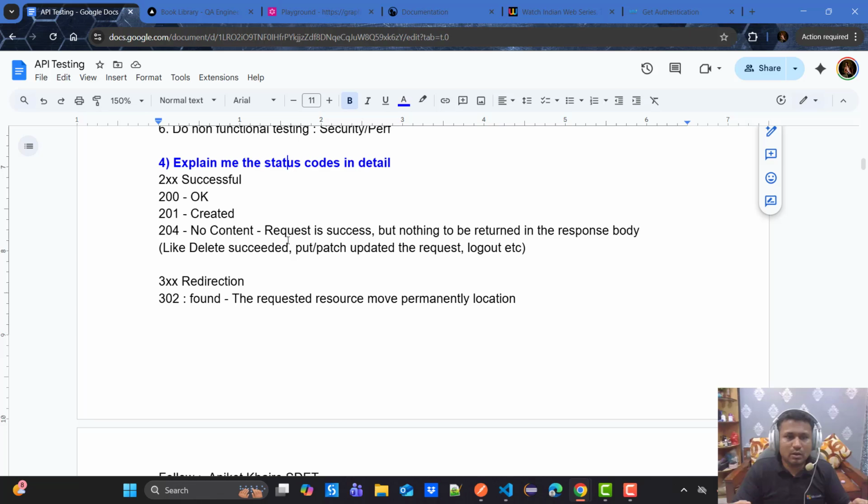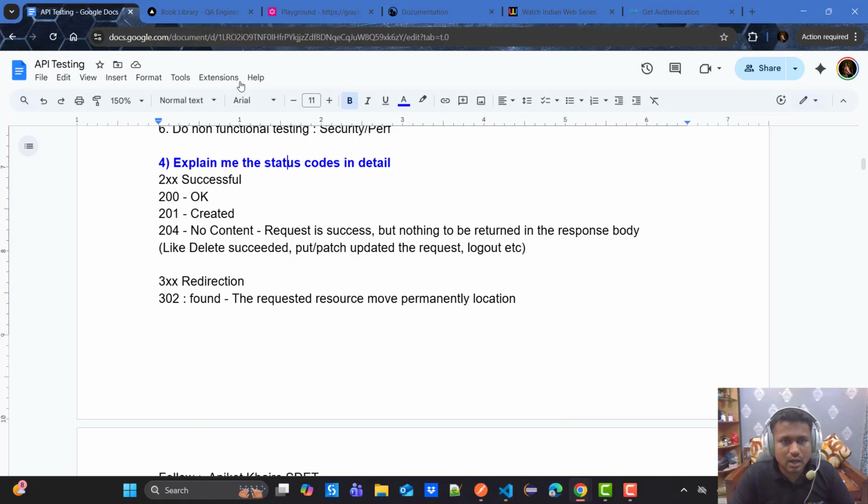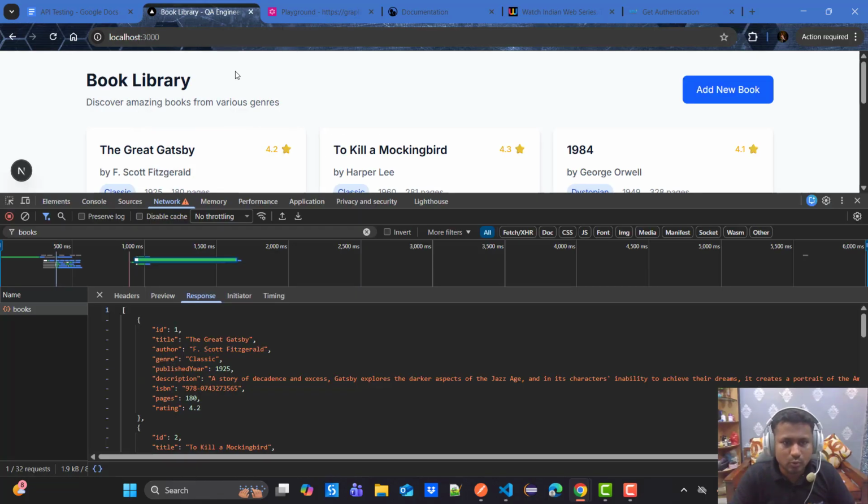That is wrong. Once an interviewer asks you what 2xx is, you need to explain why there is a 200 and a 201. You need to explain them in detail. So I'll be explaining. I've quickly created a service, and I've hosted it on localhost port 3000.